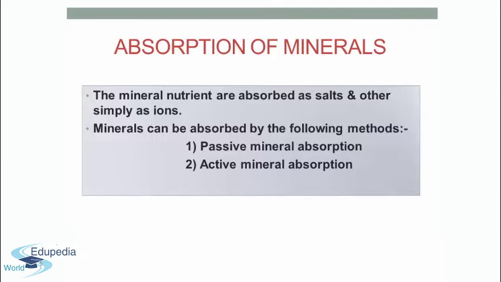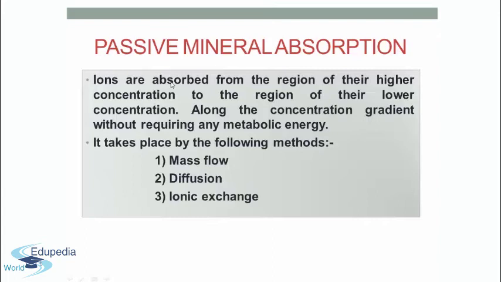Minerals can be absorbed by two methods. First is the passive mineral absorption and second we have the active mineral absorption. In case of passive mineral absorption, the ions are absorbed from the region of their higher concentration in the soil to their lower concentration in the cell along the concentration gradient without requiring any metabolic energy. It takes place by the following methods: mass flow, diffusion and ionic exchange. I will describe these methods in my upcoming slides.